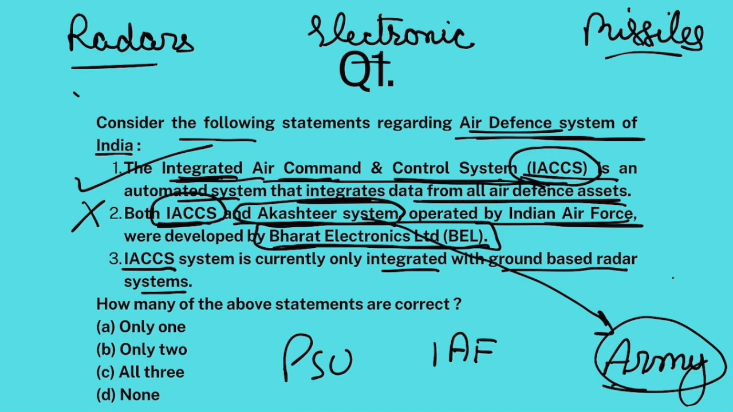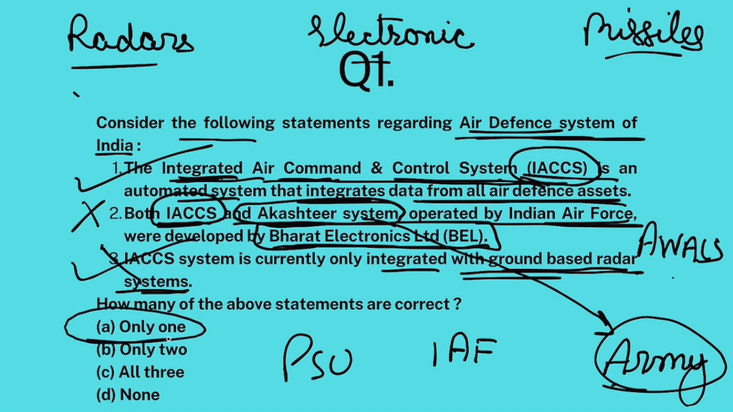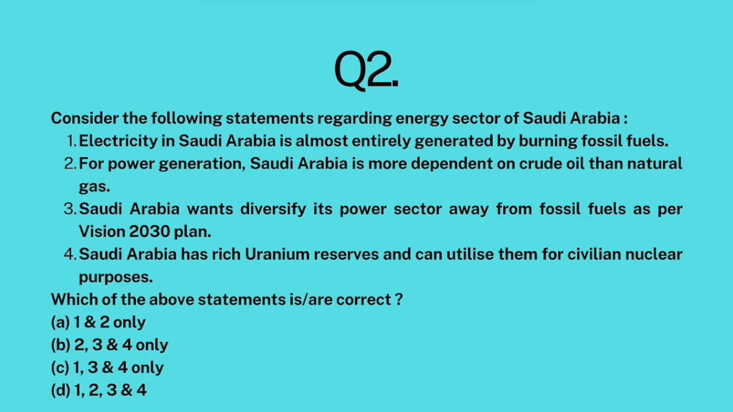Now, IACCS system is currently only integrated with ground-based radar systems. Not at all. Not only ground-based radar systems, aerial radar systems known as AWACS or AEWACS. These are airplanes with radar systems so as to detect movement in your airspace. So not only ground-based radar systems, aerial radar systems are also in sync with IACCS. All right, so statement 3 is false. Not just ground, aerial also. So two statements are incorrect, one is correct, only one. The answer is A.